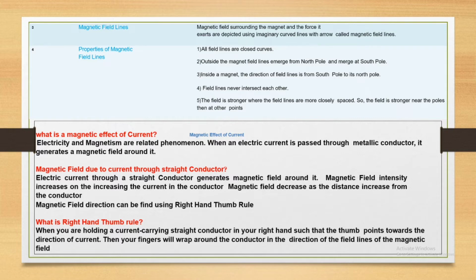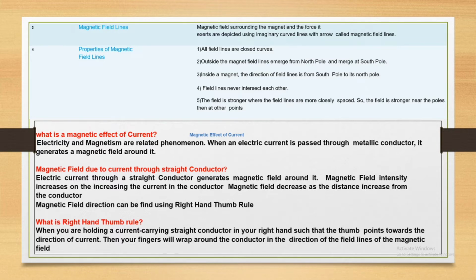All the field lines are closed curves. Suppose you take a magnet: near the magnet the lines are close together, but when you go far away you see the lines become straight, because the pole strength decreases, the magnetic strength decreases.